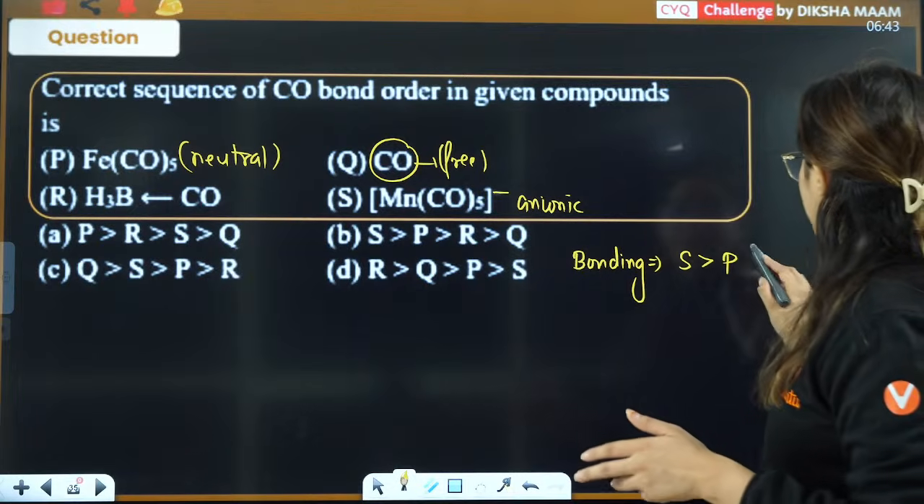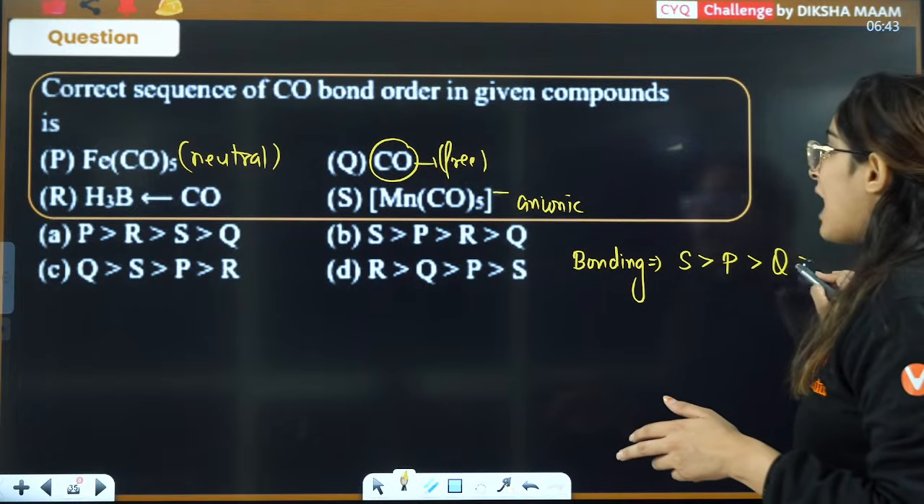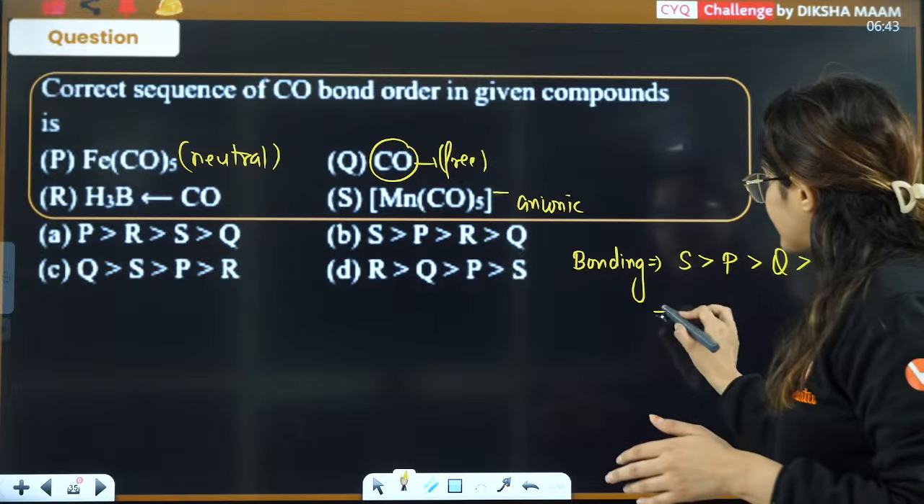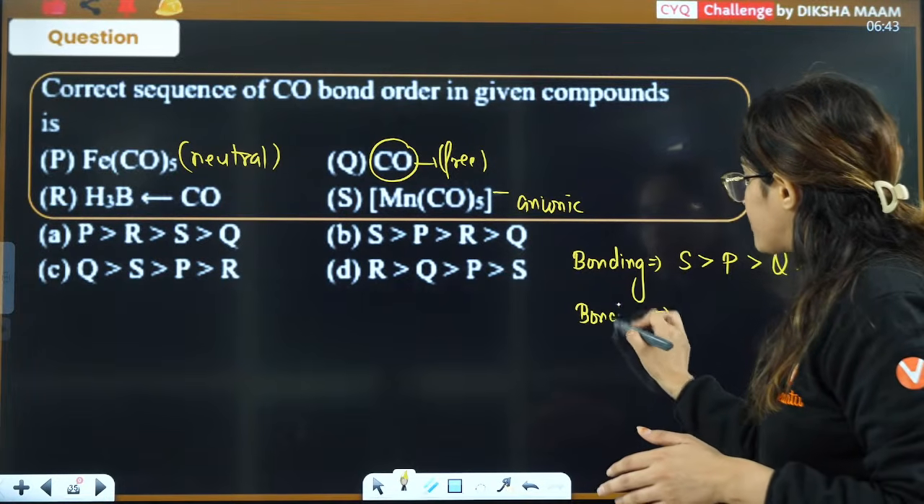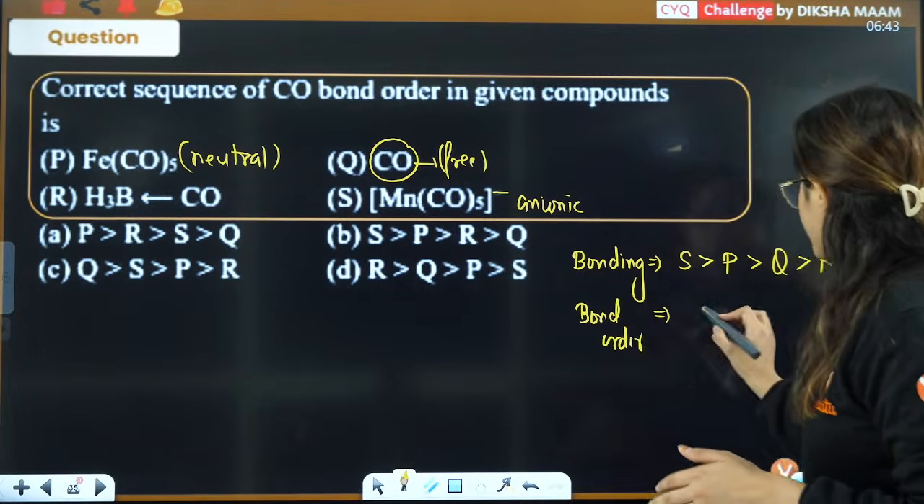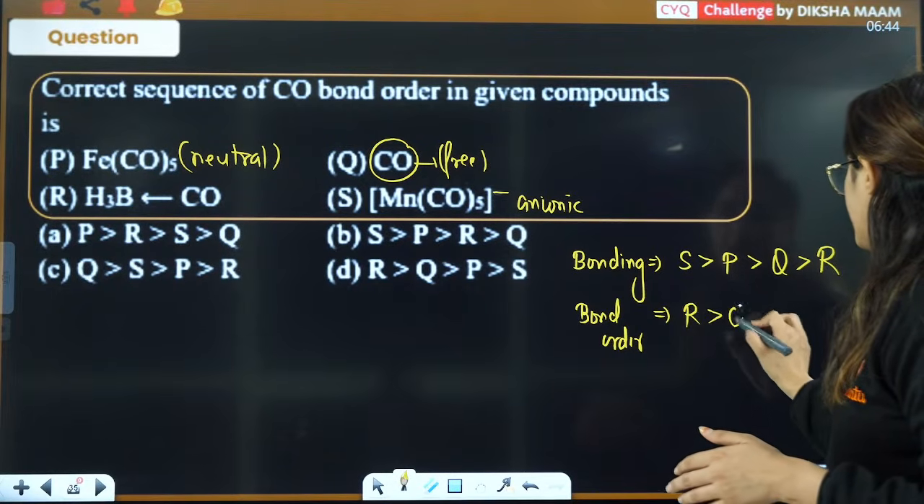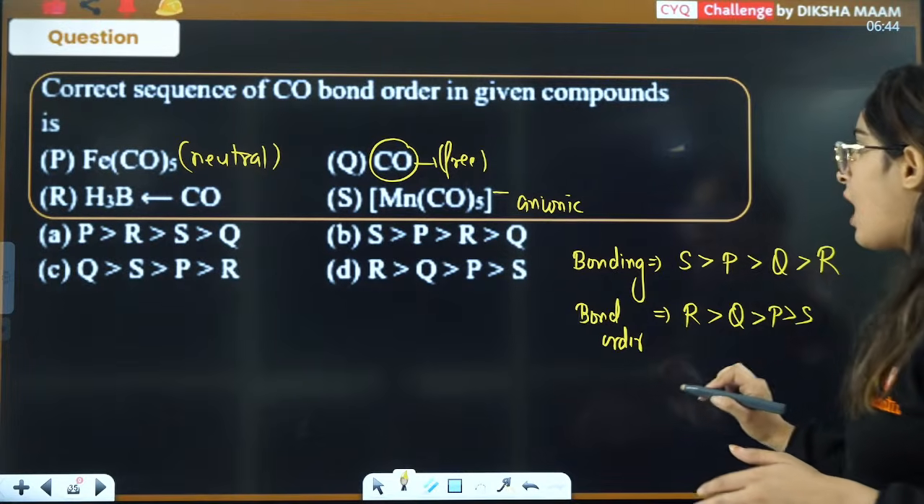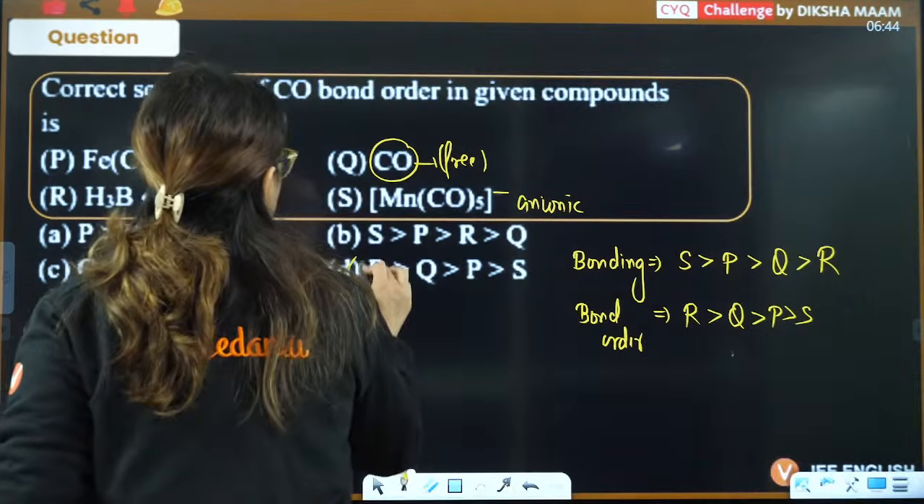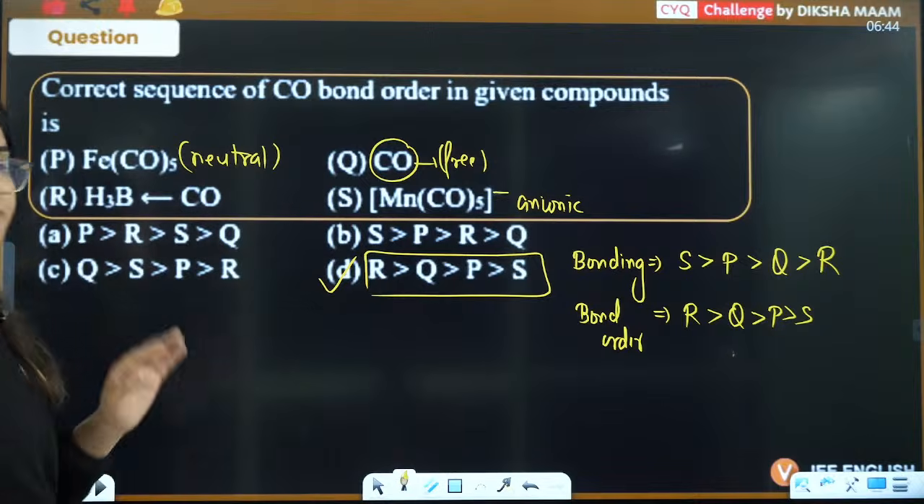So you can say then it will be Q, then the last will be R, and the extent of bond order will be opposite here. Bond order is opposite, so it will be S, then wait a minute, this will be R, then Q, then P, then S. R, Q, P, S, that is D is the correct answer here.